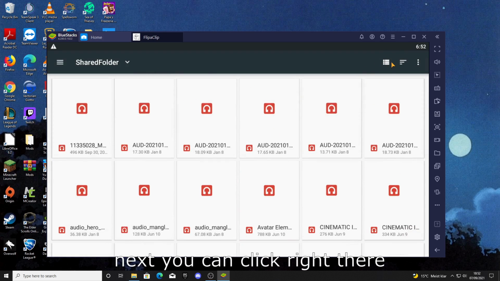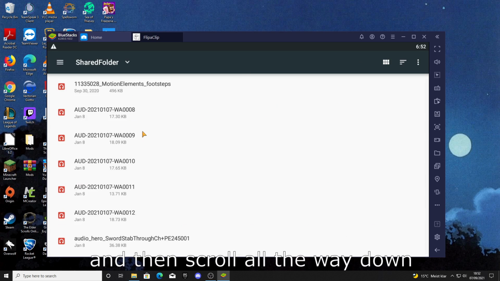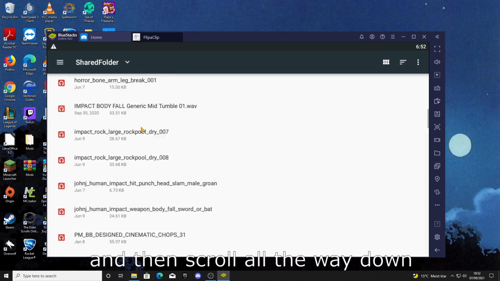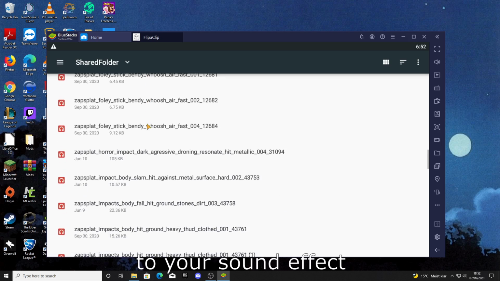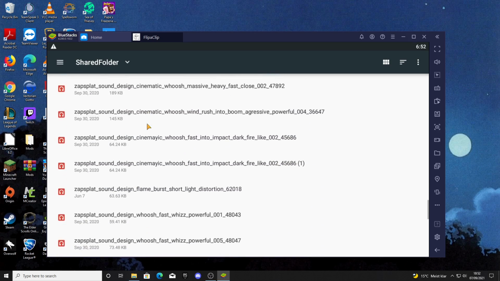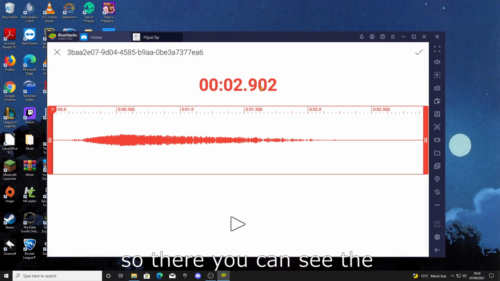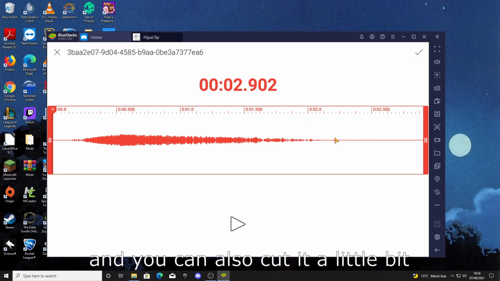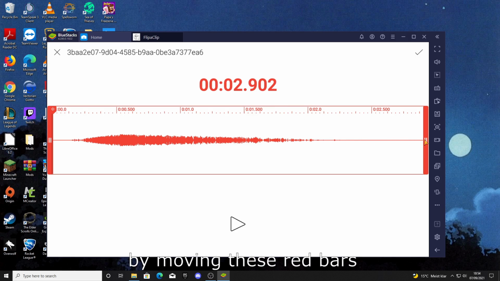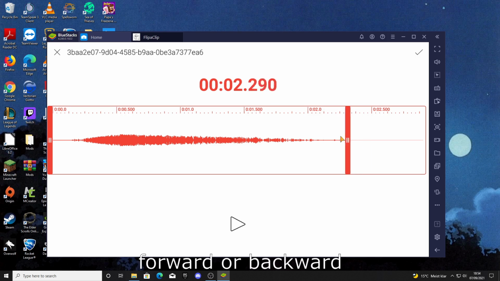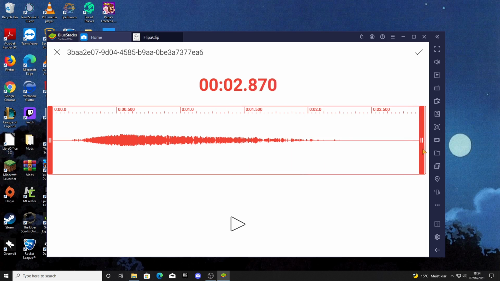Next you can click right there and then scroll all the way down to your sound effect. And there it is. So there you can see the length of your sound effect, and you can also cut it a little bit by moving these red bars forward or backward on the left and right side.